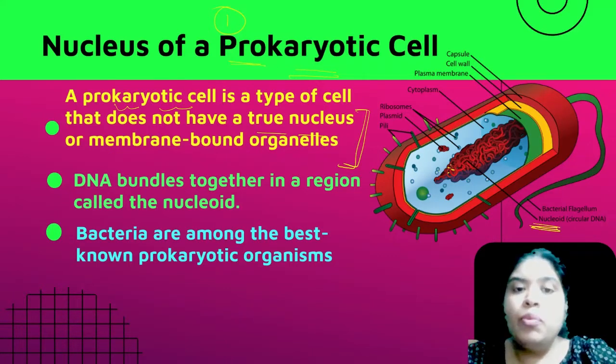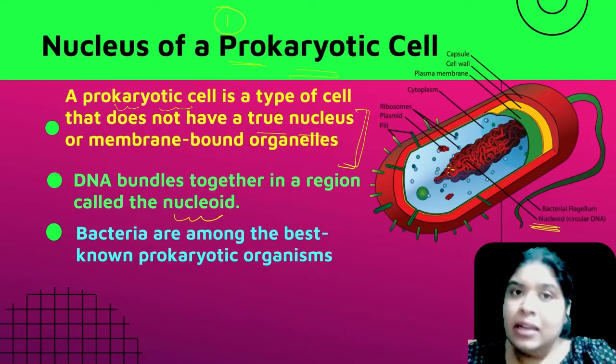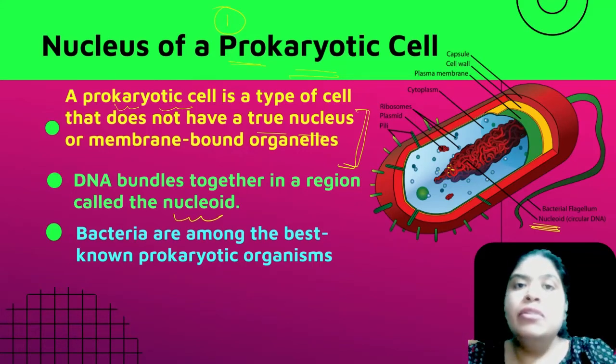Nucleoid is basically the region wherein the genetic material exists in the cell in the form of DNA, present in bundles. So here in the diagram you can see this is the region in this cell wherein the genetic material is present, and this region is what you call the nucleoid of the cell.